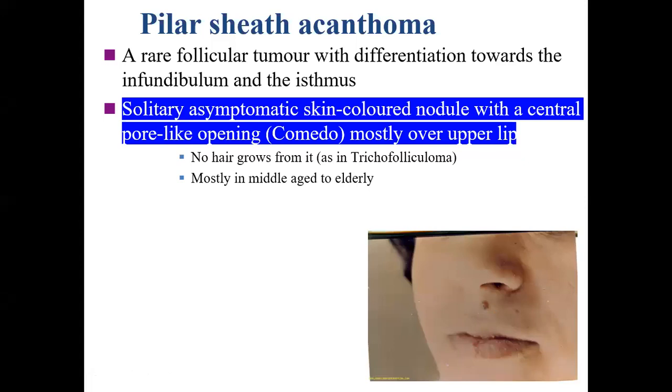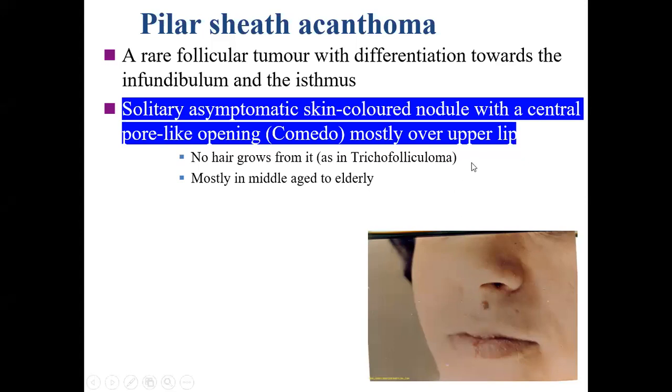Now you must be realizing that many of the appendageal tumors do not have a specific clinical picture. For the diagnosis, we have to go for the histology. But there are certain tumors in which the clinical picture is typical, like, as we discussed, trichoepithelioma. Even in this one, the central punctum would suggest that it can be a pilar sheath acanthoma.